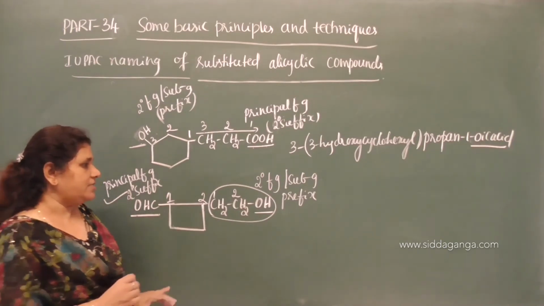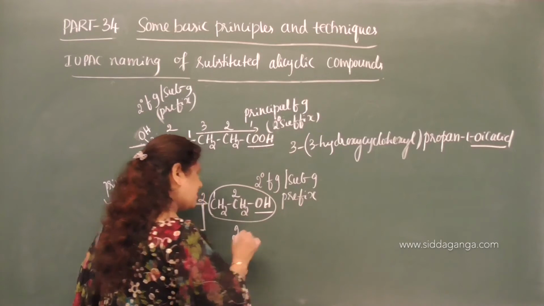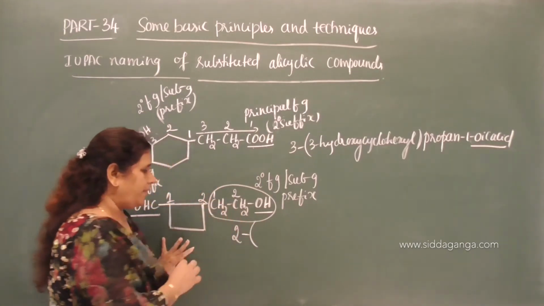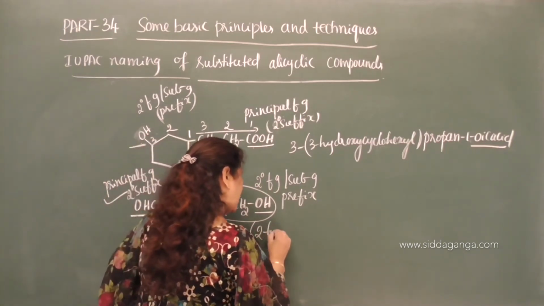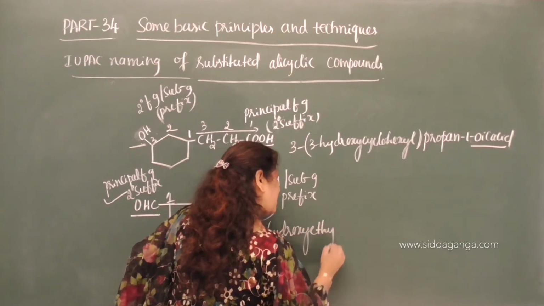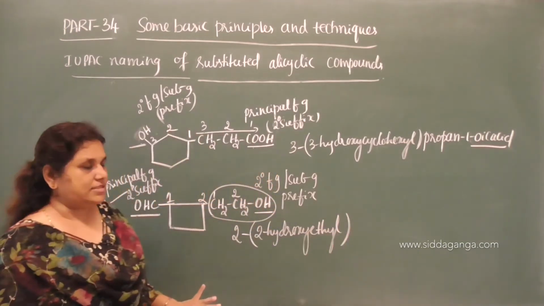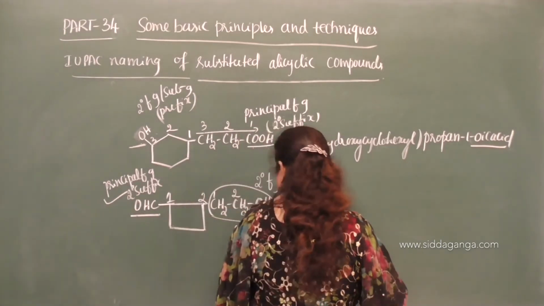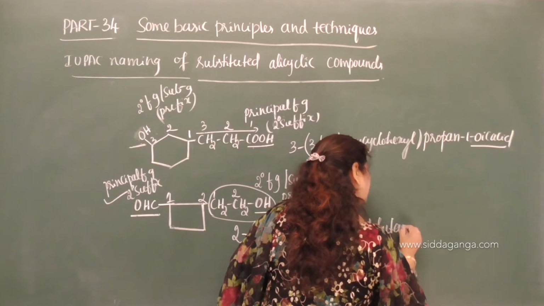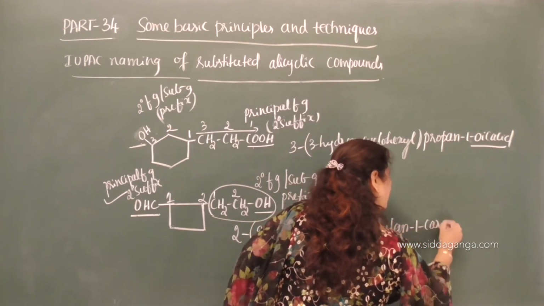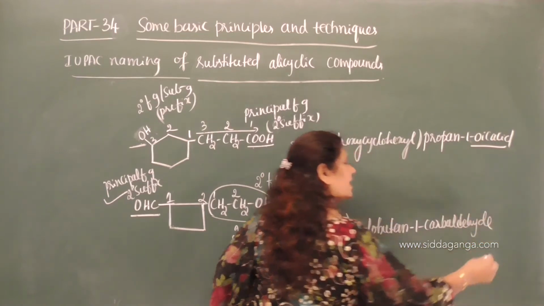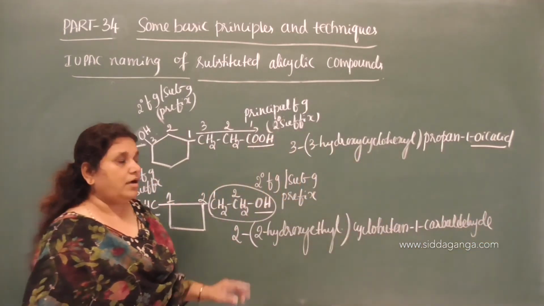Now, what is the name? What is the prefix? On the second carbon atom of cyclobutane, we have 2-hydroxy ethyl, correct? This is the prefix, 2-hydroxyethyl, cyclobutane 1-carbaldehyde.